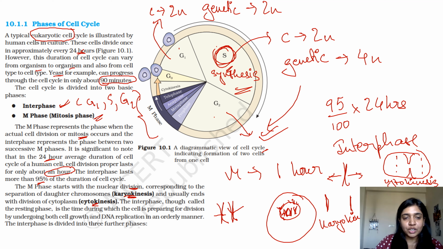The interphase, though called the resting phase, is the time during which the cell is preparing for division. So the cell has to prepare excess of everything, right? Since from one cell you have to make two different cells, you need that much amount of stuff to share between the two, right? So in the synthesis phase, the proteins, the nucleotides, all these are synthesized so that they can equally get divided between the two daughter cells. For DNA replication in an orderly manner, the interphase is divided into further steps.